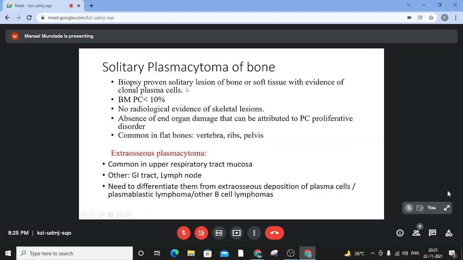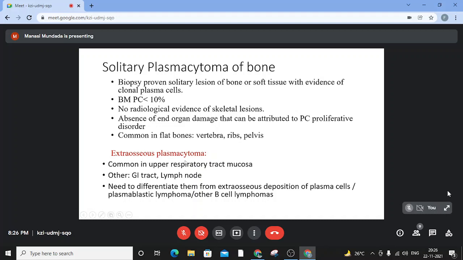Solitary plasmacytoma of bone: the definition says it should be a biopsy-proven solitary lesion of bone or soft tissue with evidence of clonal plasma cells. The bone marrow plasma cell percentage is less than 10%. There is no radiological evidence of skeletal lesions, and there is absence of end organ damage that can be attributed to the plasma cell proliferative disorder. They are more commonly seen in sites of active bone marrow replication: the vertebrae, ribs, the pelvis, that are the flat bones. Then we have an extraosseous plasmacytoma too, the case that I had shown of the lymph node.